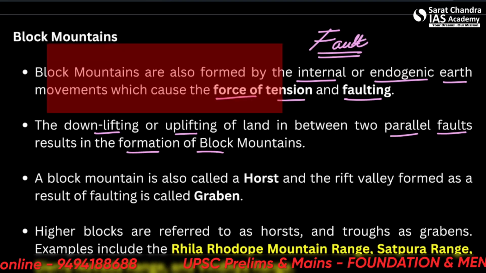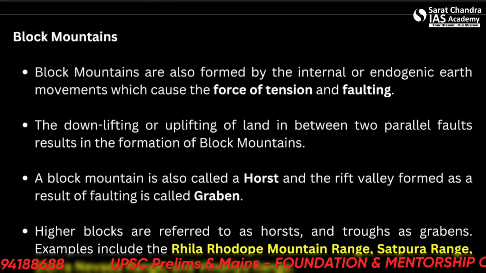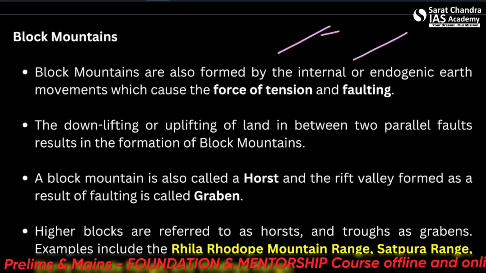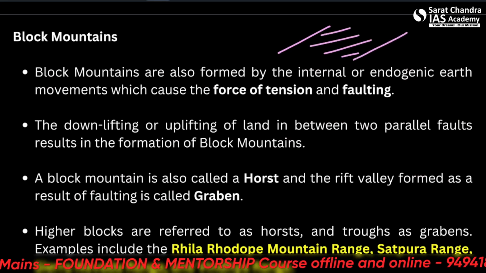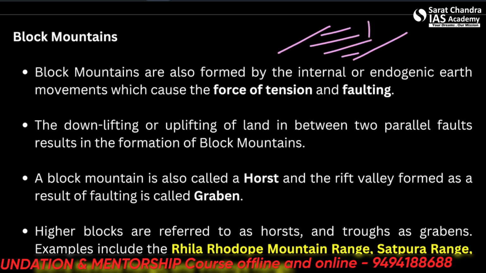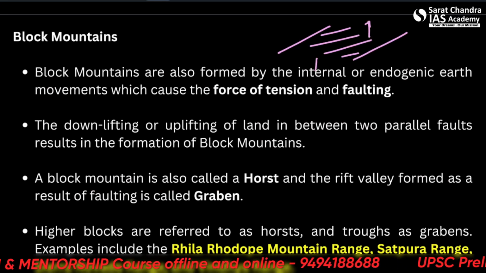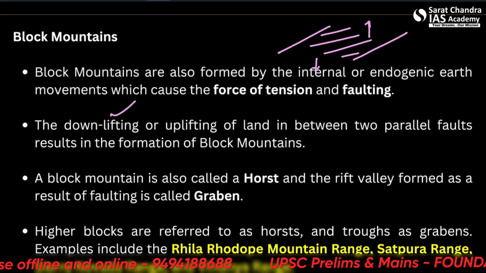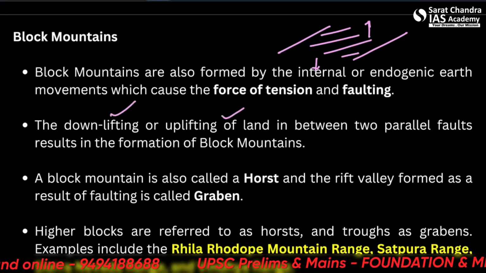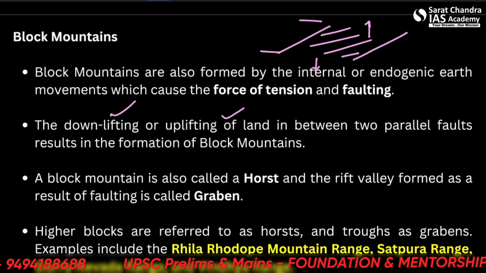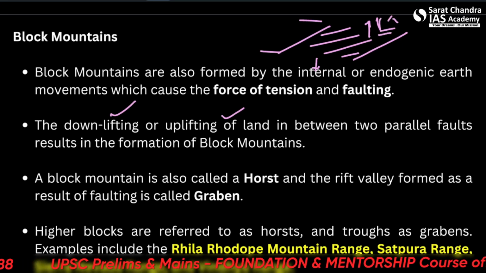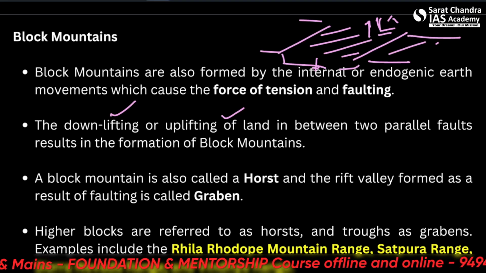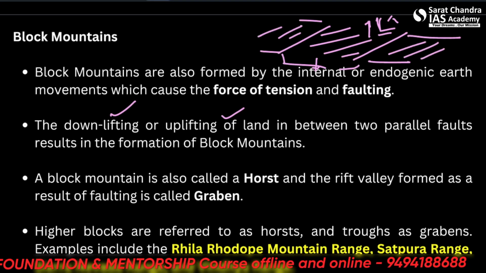This is the important point that we need to see, that there are two parallel faults. So now this is a block. Alright, now this block has two places to go. Either it will rise or it will fall after the fault is there. So there can be a downlifting or uplifting of land. If there is uplifting of land, then it will become the mountain itself, or otherwise it will become a valley. Alright, these will rise. So there can be a rift valley in between.